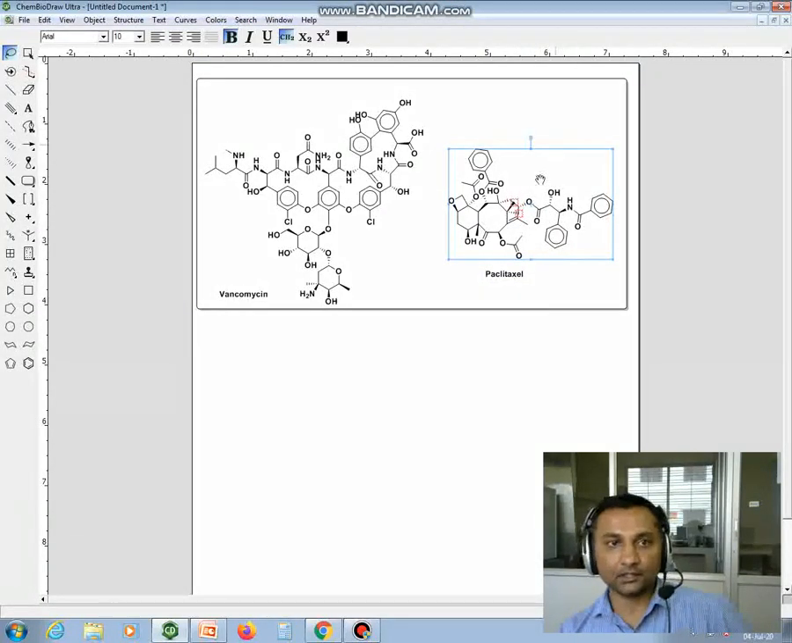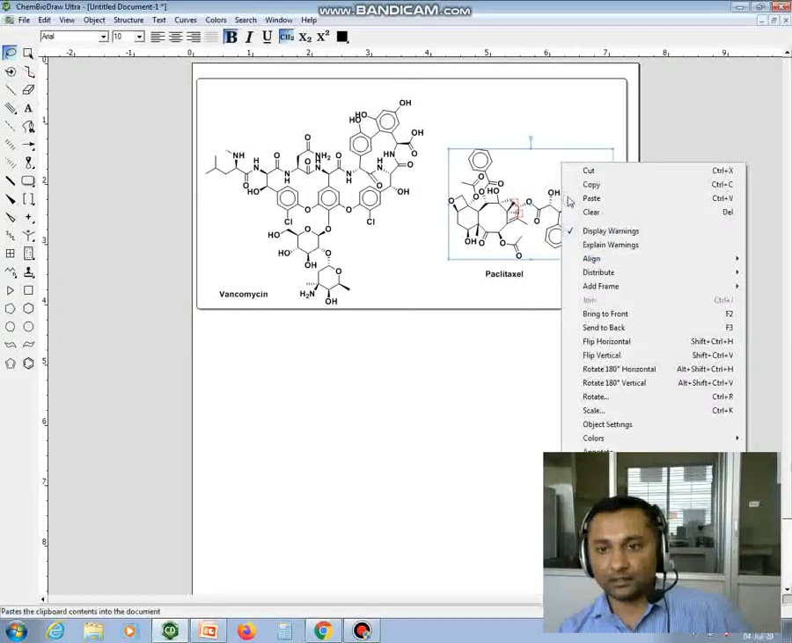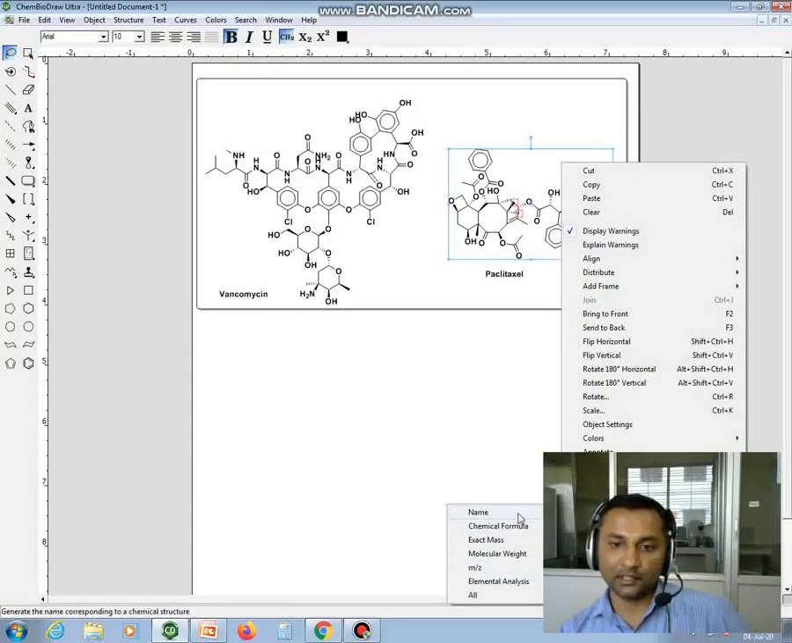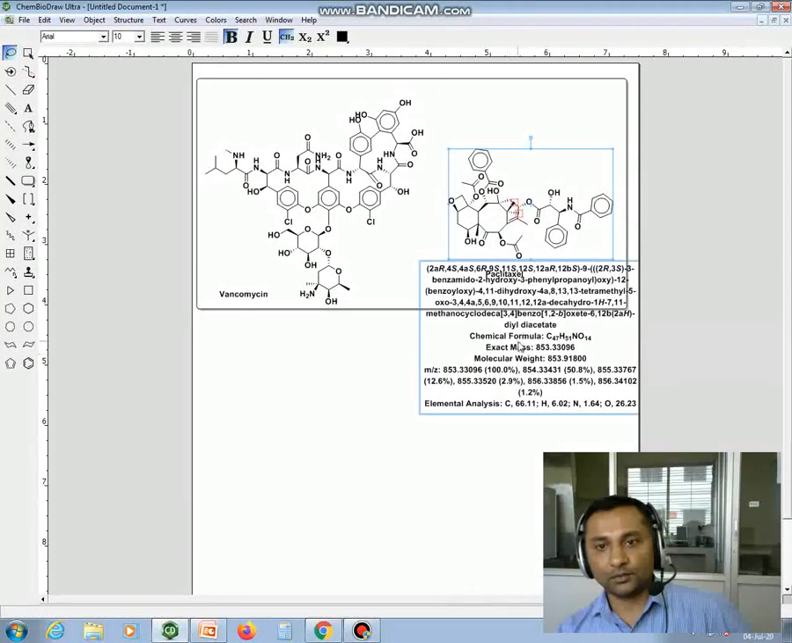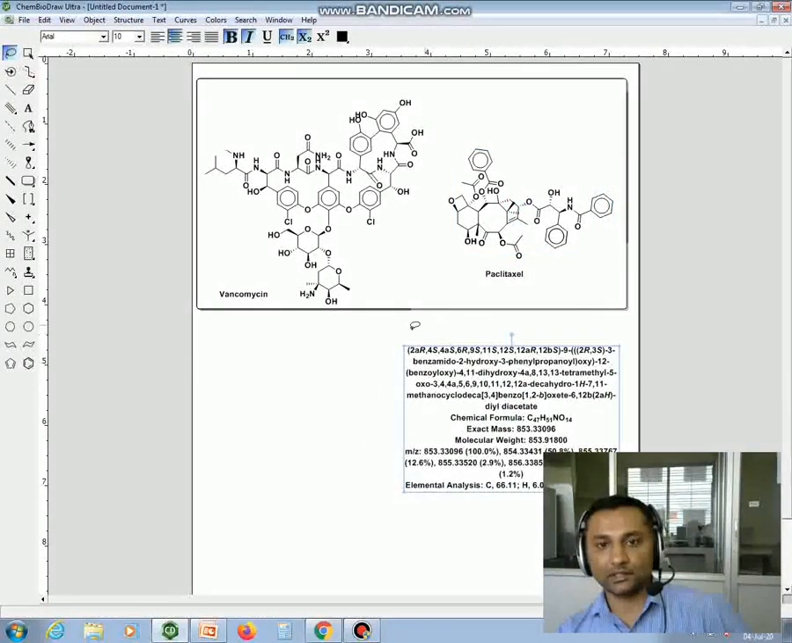You just select the structures, give the left click and go to the analysis, and here you can see that name, chemical formula, exact mass, molecular weight, m/z pattern, elemental analysis, everything you can get. Okay, so if you click on all, you will get all the information of this structure.